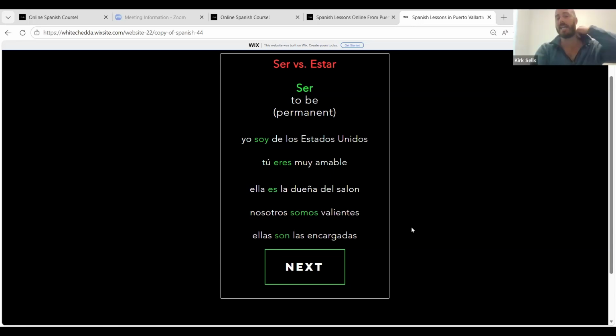Then let's try the next one. You are very kind. Tú eres muy amable. Notice that most times the verbs will help you know what the certain forms are, the yo form, the tú form. Now, this one, eres, is very funky and doesn't look like its parent verb, ser. So you just have to remember that tú eres is you are, right?